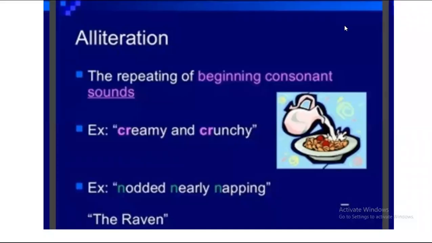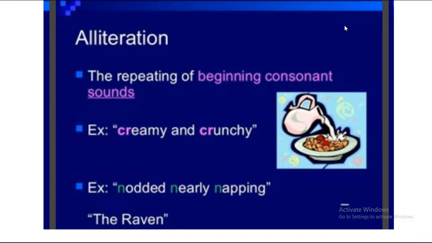Hi guys, in this video we'll be talking about various poetic devices. We'll start off with alliteration, and we'll talk about many of them which will be useful for you in your life. Okay, so let's start off with alliteration. It's basically the repeating of beginning consonant sounds, in the words that start a sentence and the words which are there in between a sentence.